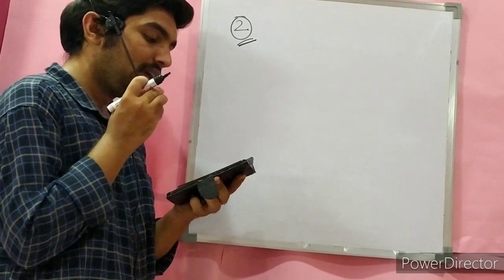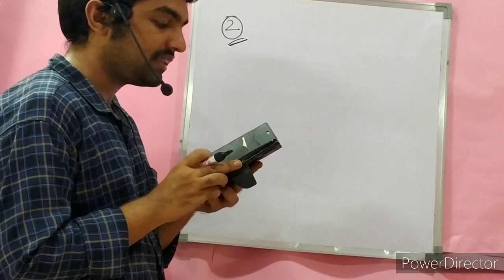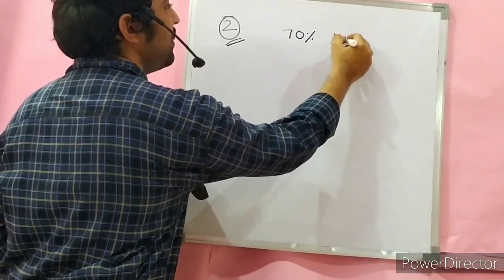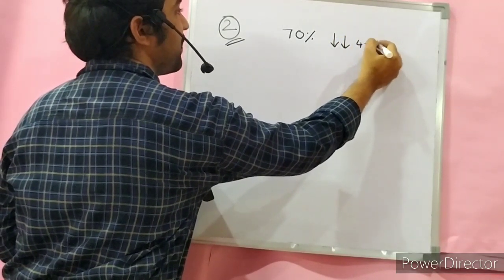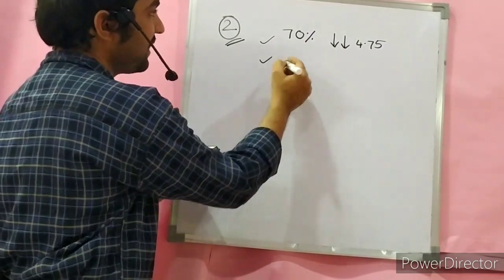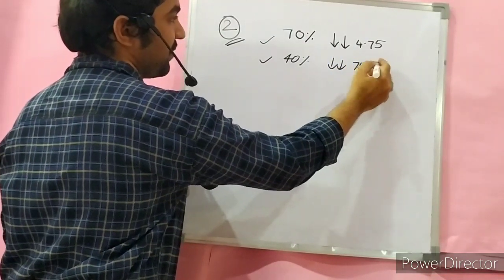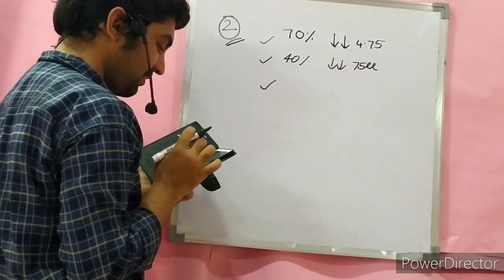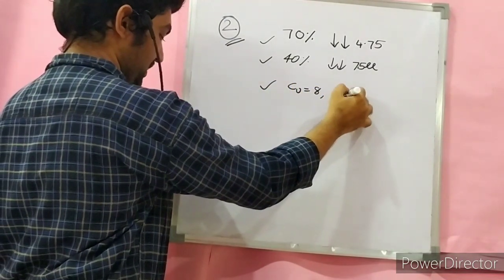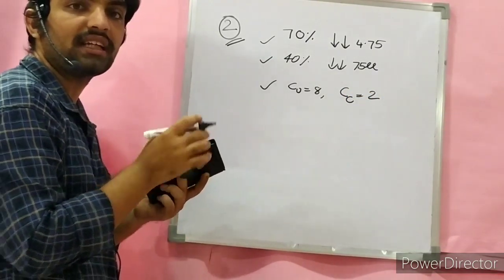Question number 2. In a soil specimen, 70% of the particles are passing through 4.75 mm IS sieve. 40% of the particles are passing through 75 micron sieve. Then what else is given? Uniformity coefficient Cu is given as 8. Coefficient of curvature is 2 as per Indian standards. What is the soil classification that is asked?